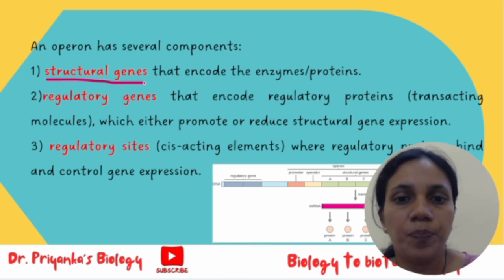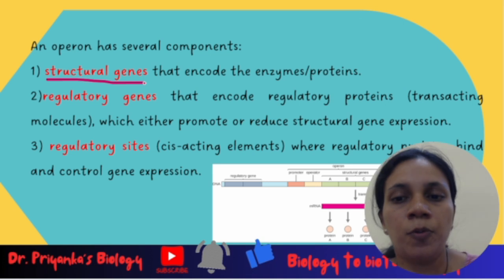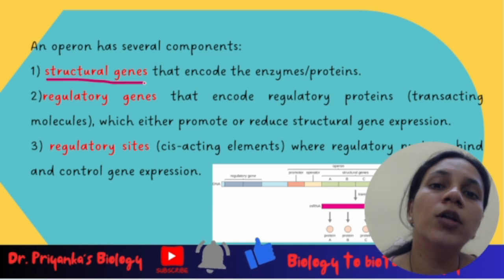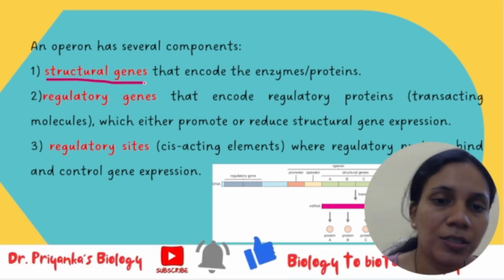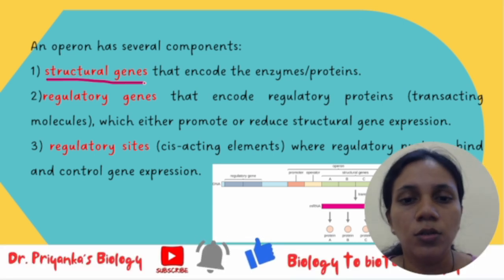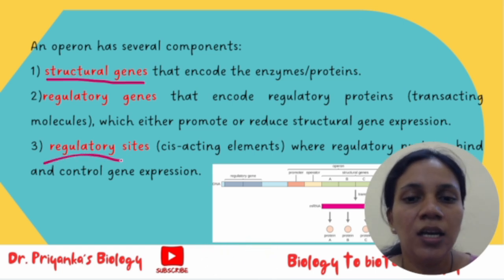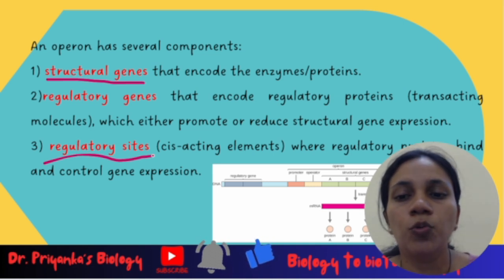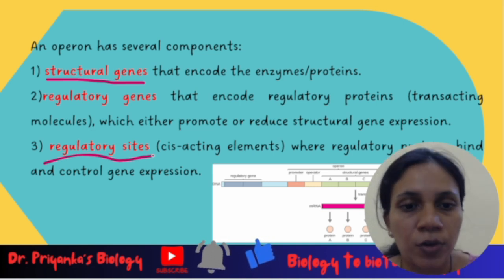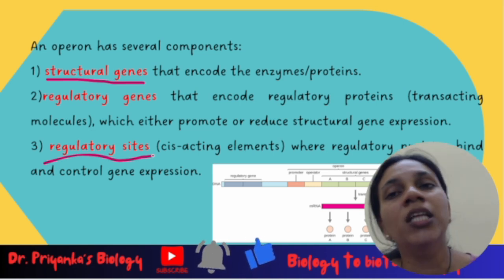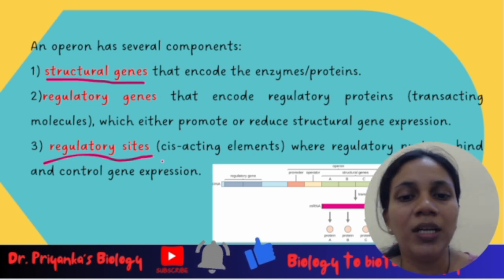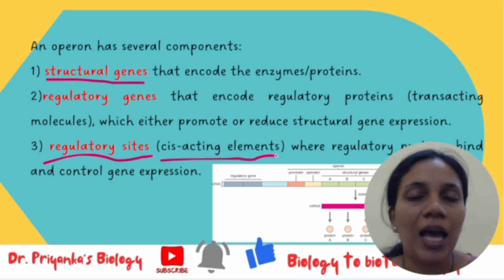Either to enhance or promote the expression of a particular gene, or to repress it. So this repressor and inducer could be called the regulatory genes. And the regulatory site is a site where regulatory proteins bind and control gene expression. They are normally cis-acting elements.